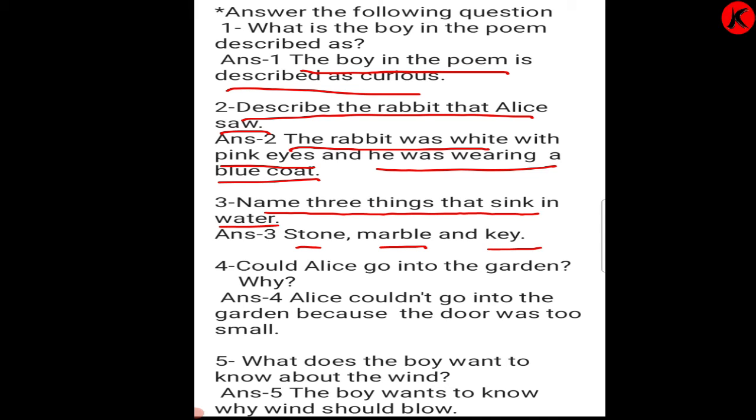Number 4. Could Alice go into the garden? Why? Answer: Alice could not go into the garden. Alice garden में जा सकती थी? नहीं. Because the door was too small. Could Alice go into the garden? Why? So Alice could not go into the garden because the door was too small.